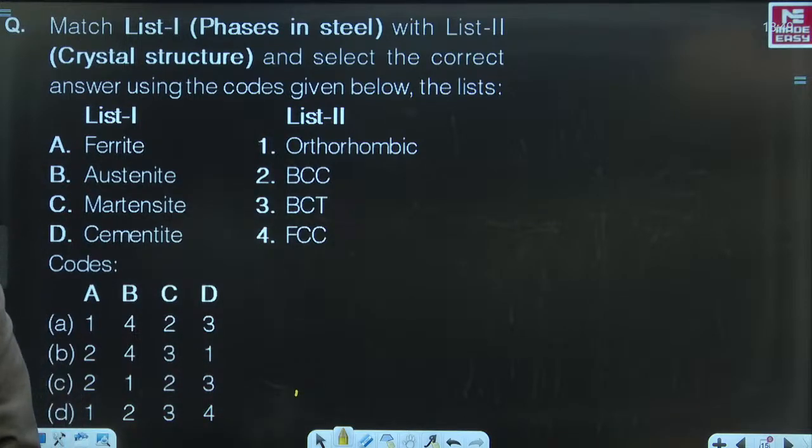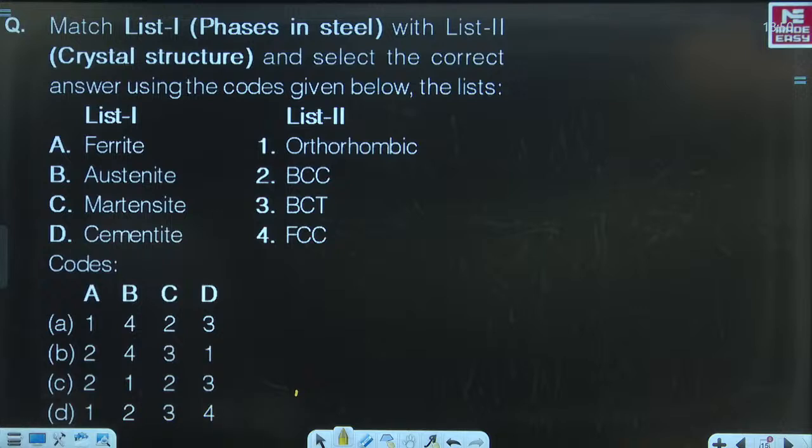Come on. Yes, very good, very good, very good. Phases in the steel are given, and you are asked to match them with their corresponding crystal structures. Correct? Very good. Many people are answering. B is the right answer. Okay.